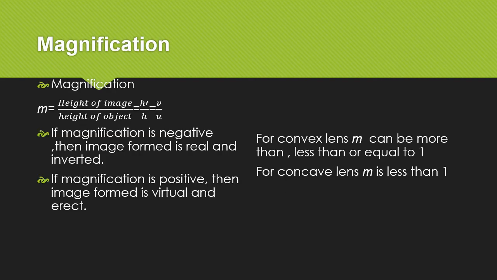Magnification. Magnification is the ratio of the height of image to the height of object. Magnification m is equal to h dash upon h. Magnification m is equal to v upon u. If magnification is negative, then image formed is real and inverted. If magnification is positive, then image formed is virtual and erect.